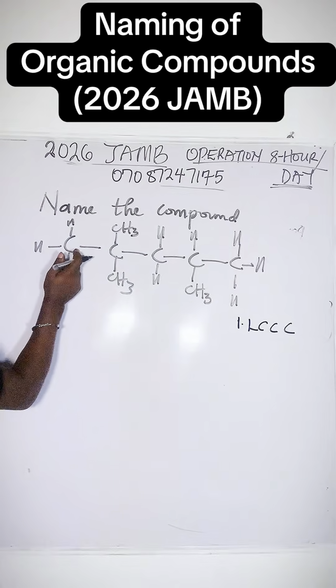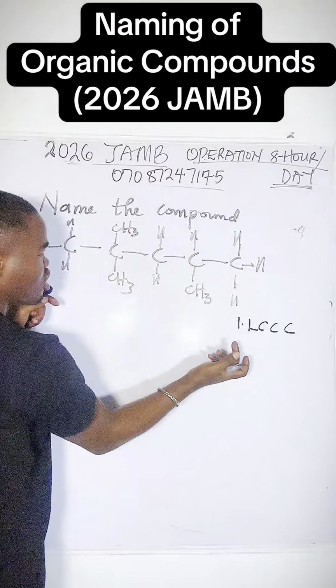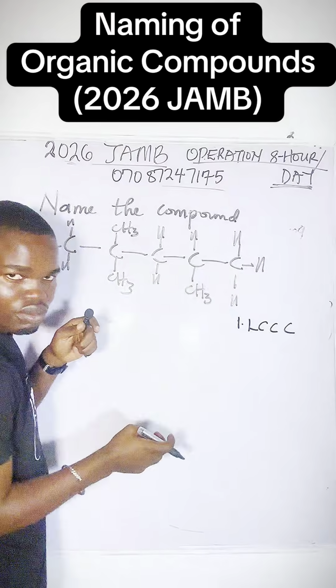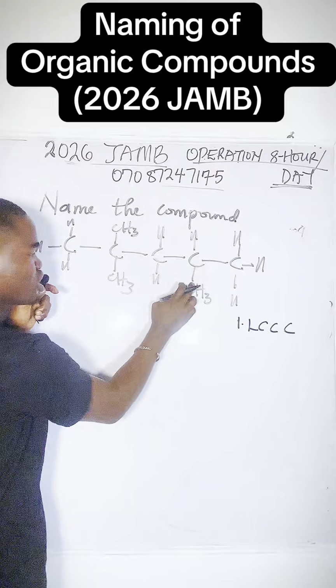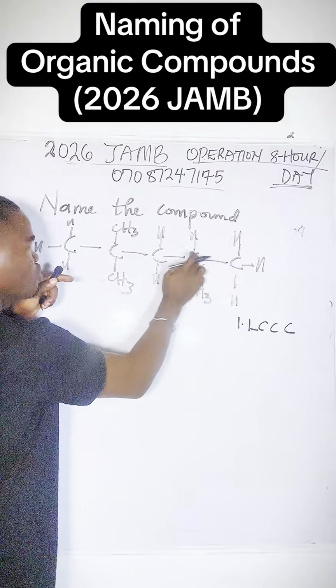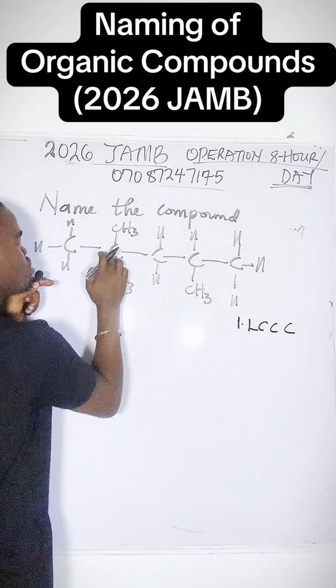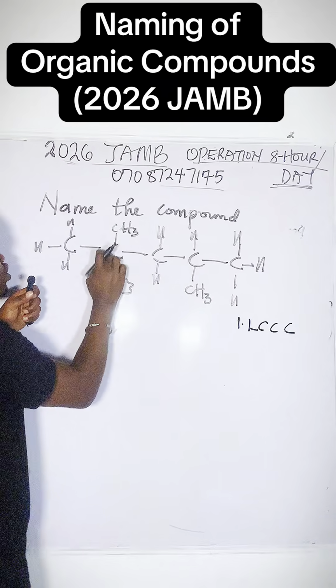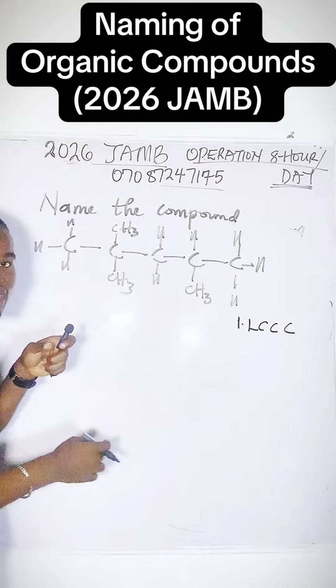I can go like this: 1, 2, 3, 4, 5. How can I go again? I can go like this: 1, 2, 3, 4, 5. How can I go again? 1, 2, 3. It's not as long. I can go 1, 2, 3, 4, 5. I can go 1, 2, 3. The mistake you guys used to make is that you will go like this: 1, 2, 3, 4, 5. It's not long like that.